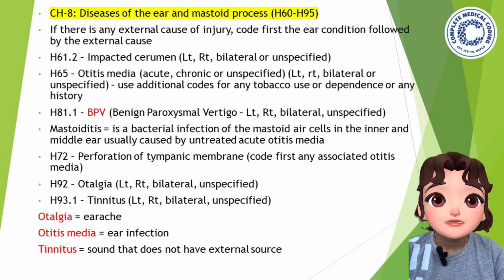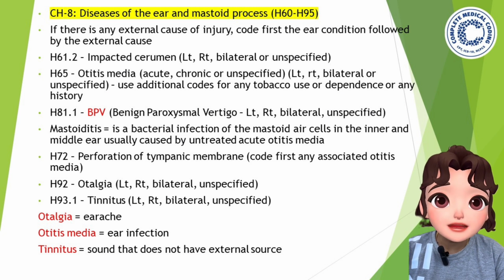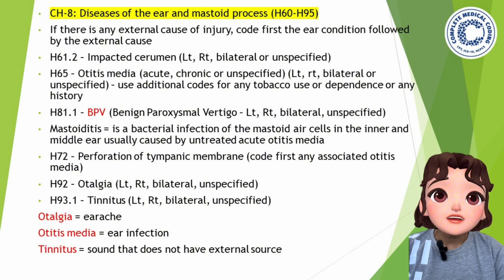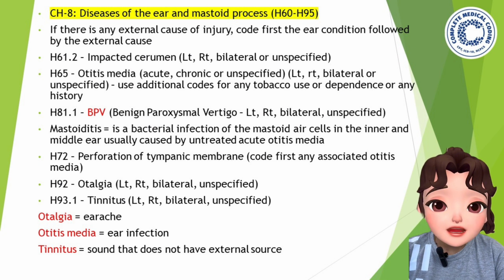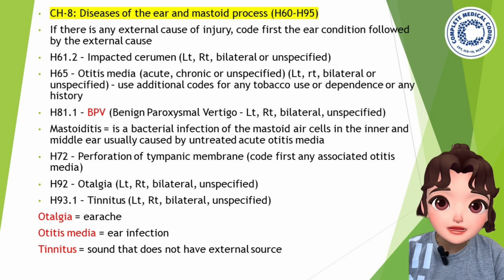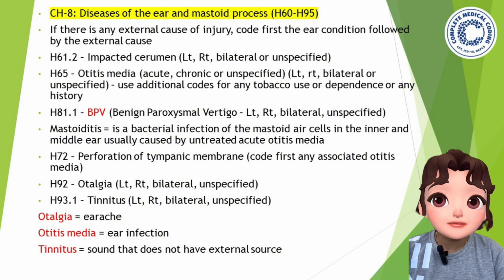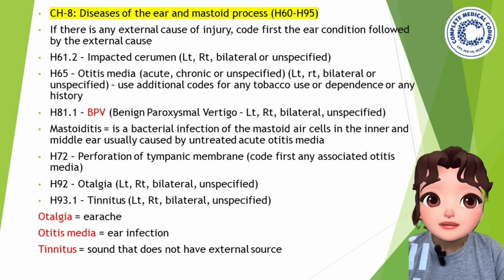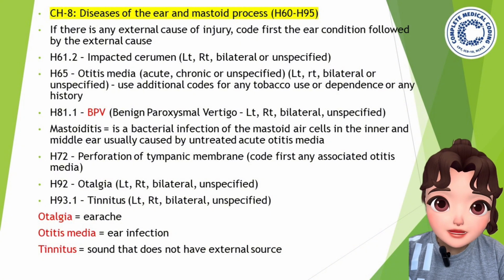Okay. Now, what is mastoiditis? Mastoiditis is a bacterial infection of the mastoid air cells in the inner and middle ear, usually caused by untreated acute otitis media. If acute otitis media is not treated properly, then the mastoid air cells will get the infection in the inner and middle ear. Okay, that diagnosis is called mastoiditis.